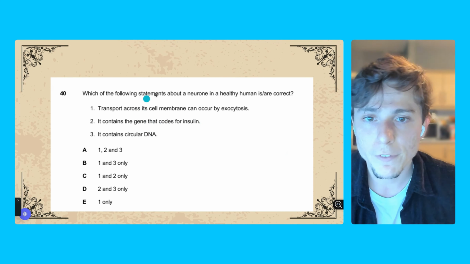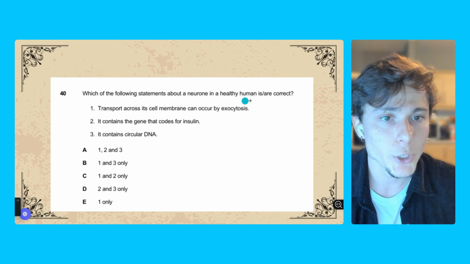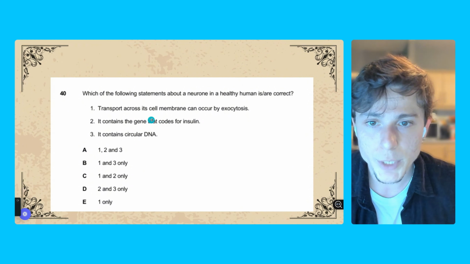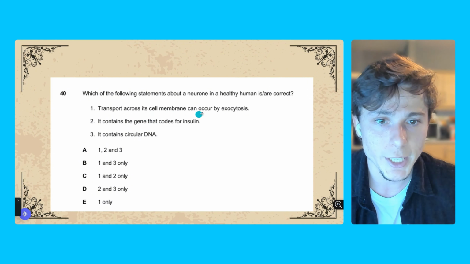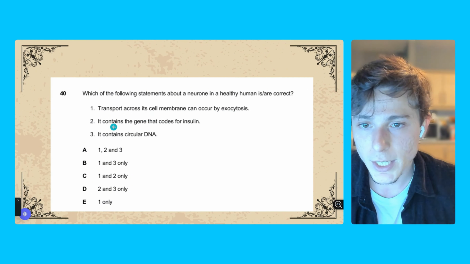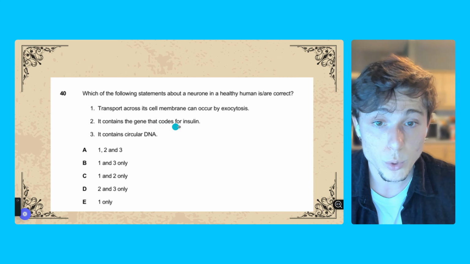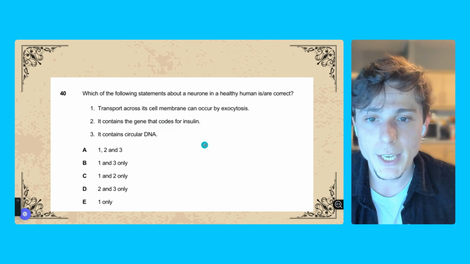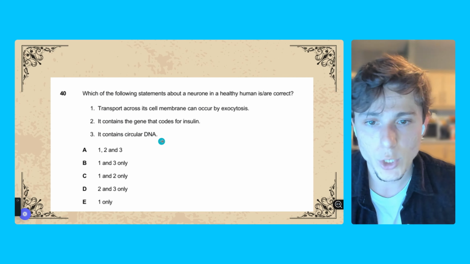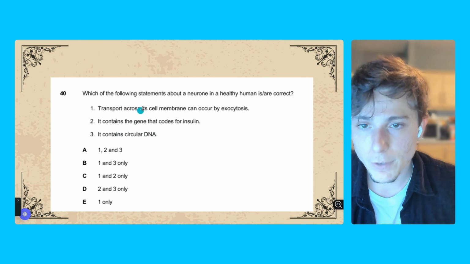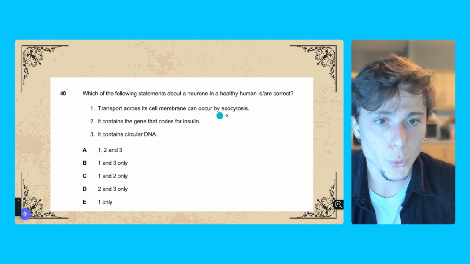Question 40. Which of the following statement about a neuron in a healthy human is or are correct? First statement, transport across its cell's membrane can occur by exocytosis. Second statement, it contains a gene that codes for insulin. Third statement, it contains circular DNA. So which one is correct? All of them. Okay, first of all, transport across the cell membrane can occur by exocytosis.